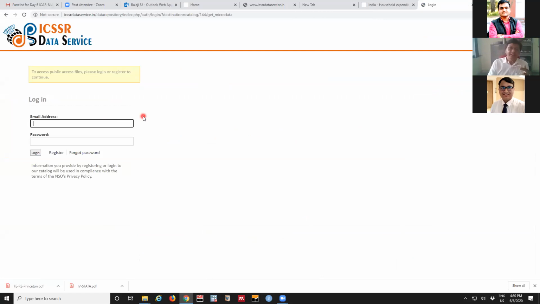ICSSR is very convenient because they have already processed everything. Even if there are some outliers, or sometimes instead of 0, there will be O. 0 is a numeric, O is an alphabet. So there will be an error when you are reading the file or writing code. In the ICSSR database, all the errors are removed. This is ready to use. These two databases are mainly for household level data.